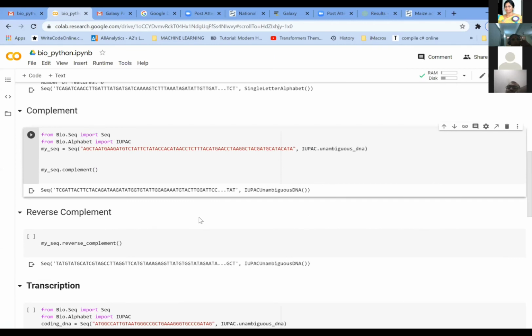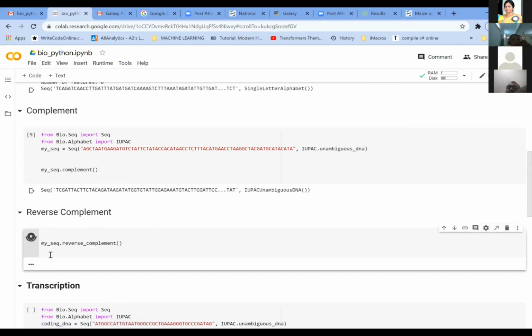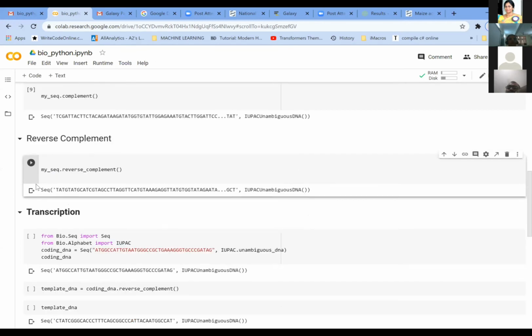Then if you want to make a reverse complement, that is a reverse strand, that means you will have to start reading the sequence from the back. Then you give this command, that is my_sequence.reverse_complement. Everything in this is important, participants. If you miss any of these special characters, your program is not going to run. You need to put everything in the same order. Even a single space, if you give by mistake, it is not going to accept. It refuses to do your work. So this is the sequence which you are getting as a reverse complement.